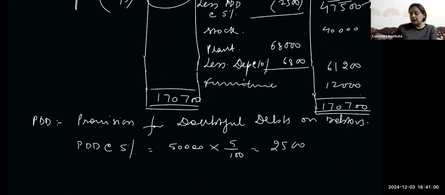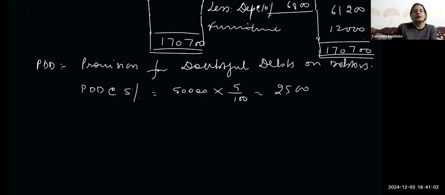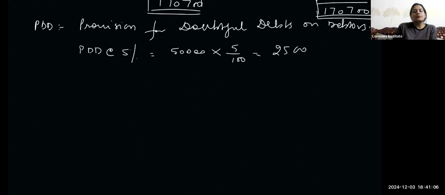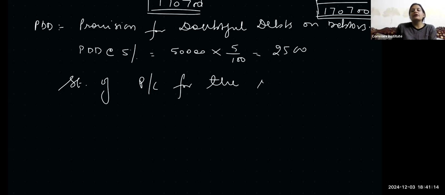And now we're making the statement of profit and loss. So write the heading, statement of profit and loss for the year ended 31st March 2024. And the statement का format बना लीजिए.